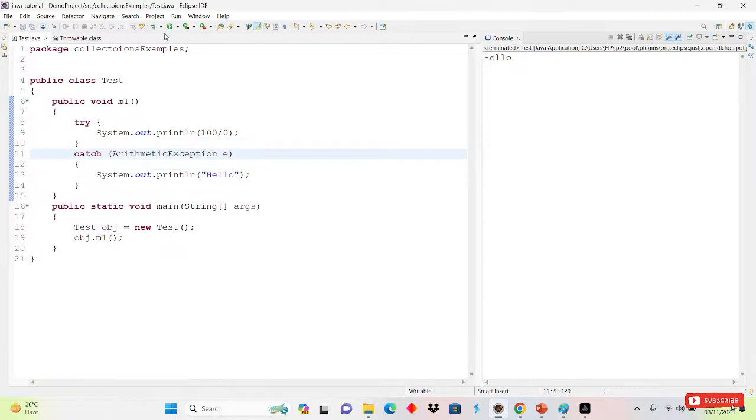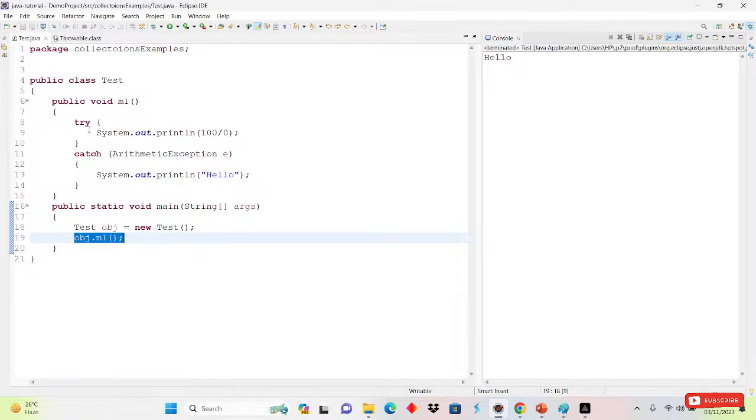If I run this one now, what will be the output we will get? Hello. If I run this, hello will be printed on the console simply. JVM will come to the main method, it will create an object, and it will come to the m1 method here.